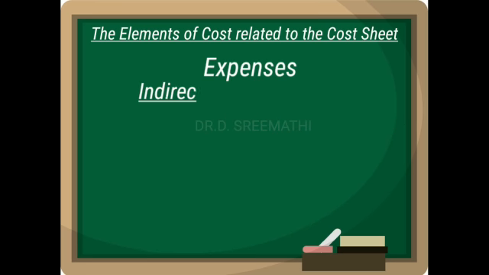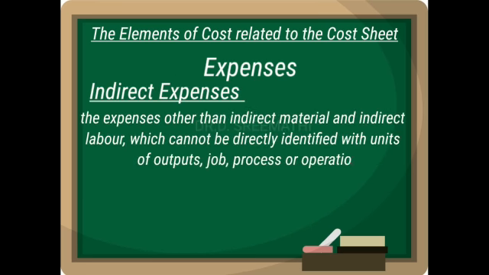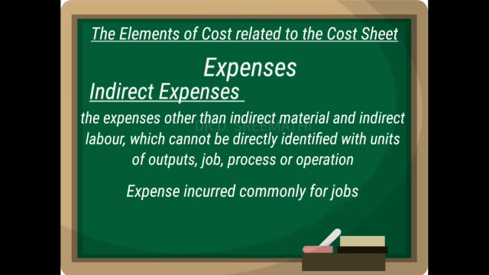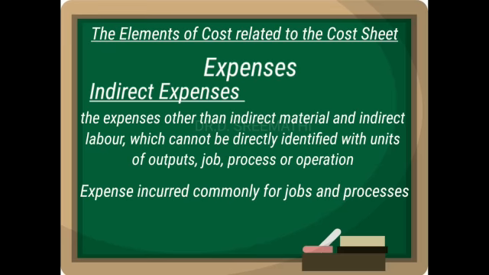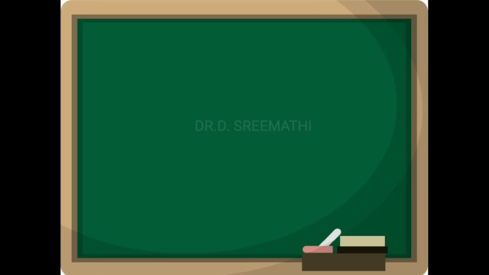What are indirect expenses? These are expenses other than indirect material and indirect labor which cannot be directly identified with the units of output, job, process, operations, all those things. These expenses are incurred commonly for the jobs and processes, particularly in case of process. For example, the rent, power, lighting, depreciation, bank charges, and mainly advertising will come under indirect expenses.